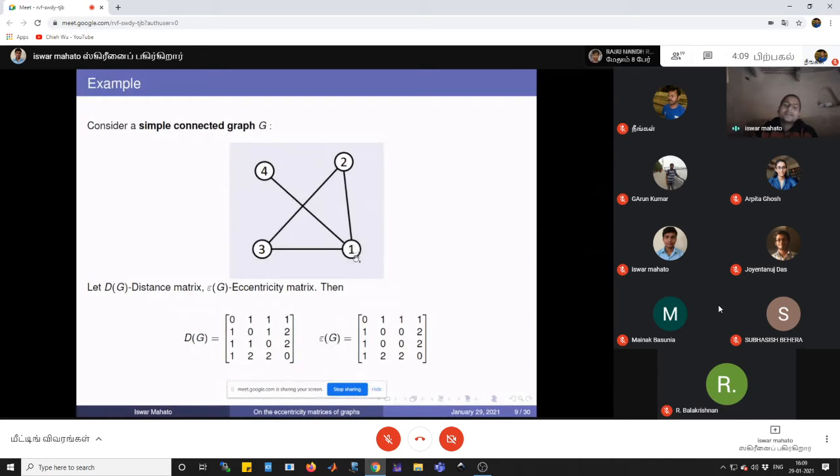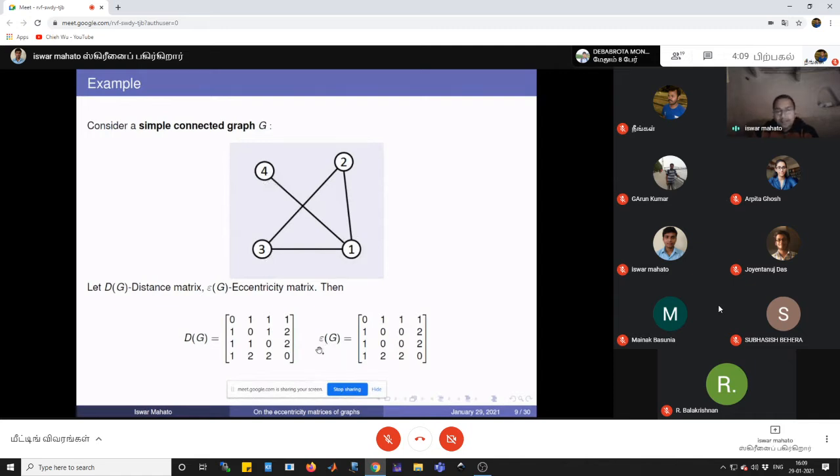Now the eccentricity of the vertex 1 is 1, since it is adjacent to every vertex, so the maximum distance to another vertex is 1. The eccentricity of the vertex 2 is 2, because the largest distance is to the vertex 4. This distance is 2. Similarly, the eccentricity of 3 is 2, and 4 is also 2.